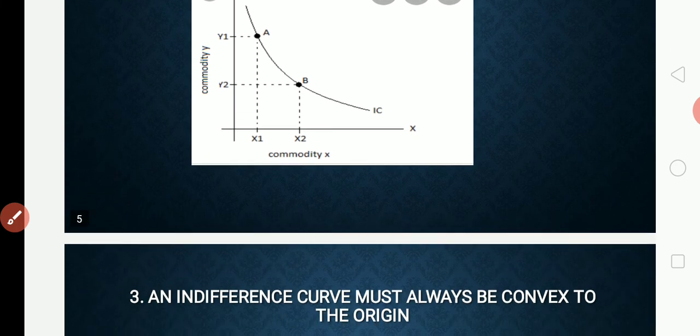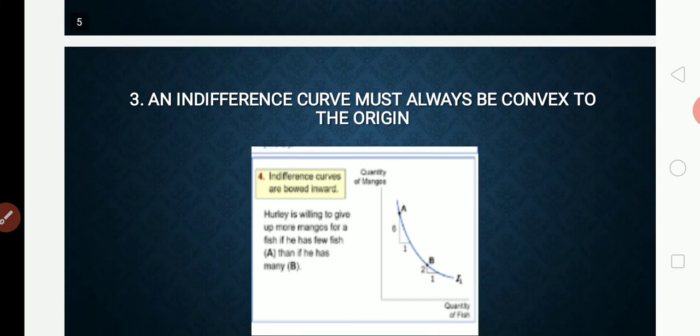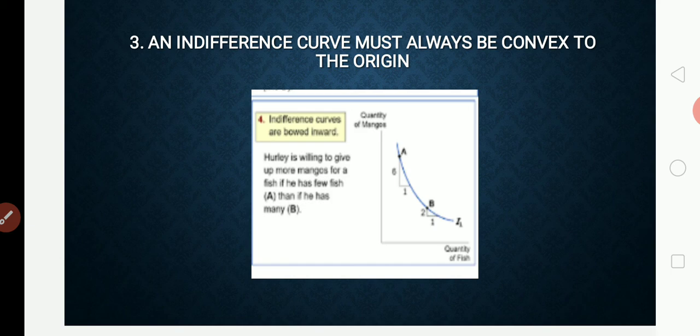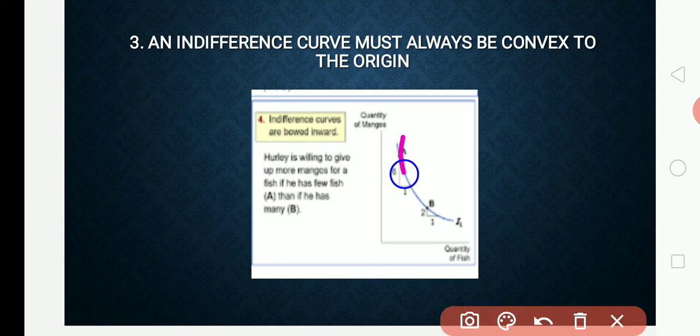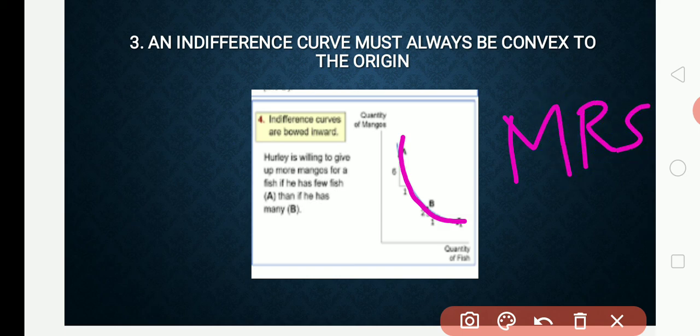We'll move to the third property: an indifference curve must always be convex to the origin. Convex means sloping downward from left to right. As I told you, the reason for sloping downward is MRS. Because of the marginal rate of substitution, the curve has to slope downward from left to right. This shape of the curve is convex to the origin.